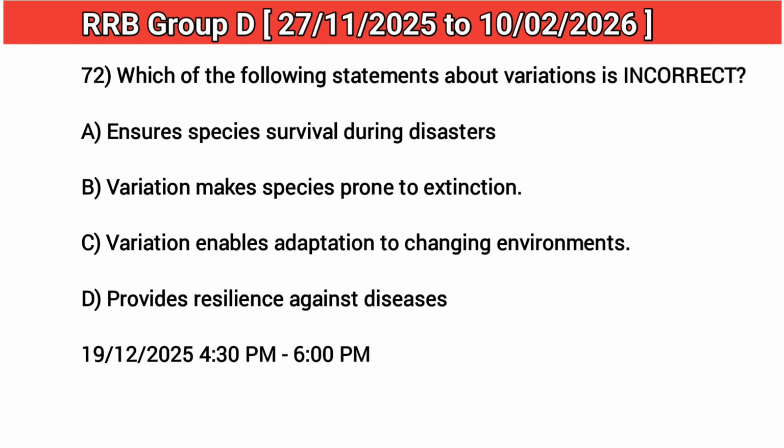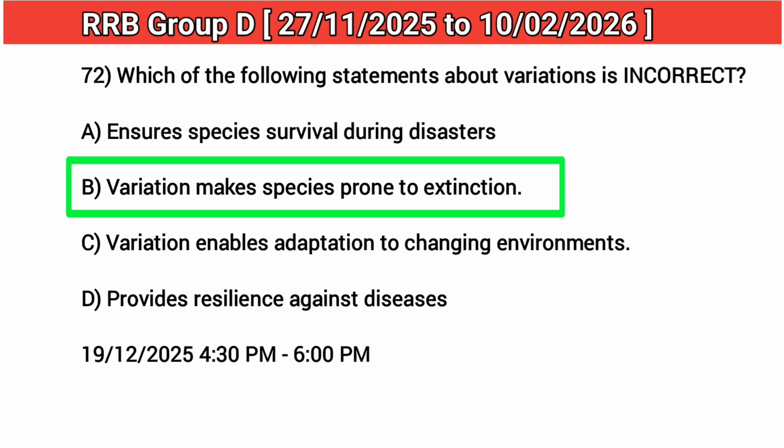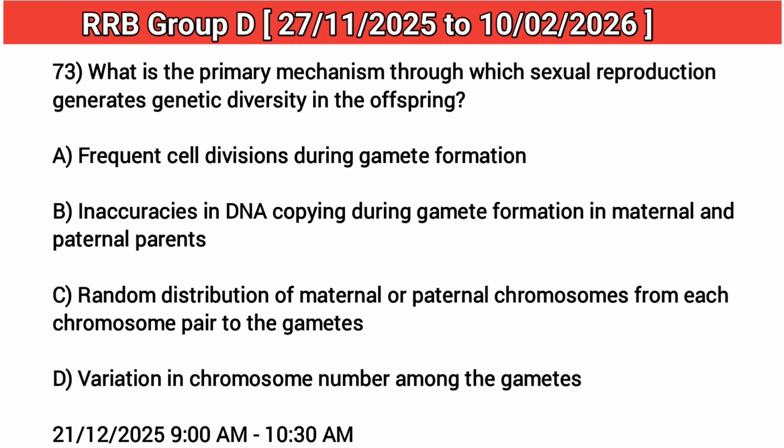72. Which of the following statements about variations is incorrect? Answer: B. Variation makes species prone to extinction. 73. What is the primary mechanism through which sexual reproduction generates genetic diversity in the offspring?